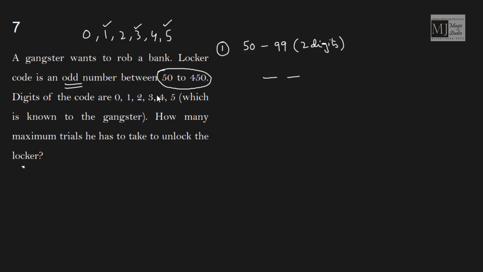That means options available for the last digit, the unit digit, we have 3 options. Now the first place can be occupied by only 5, because the number is 50 and more than that, and we have digits only till 5. So only 5 can be placed here in the first position.